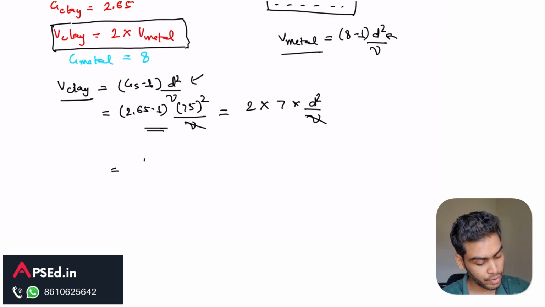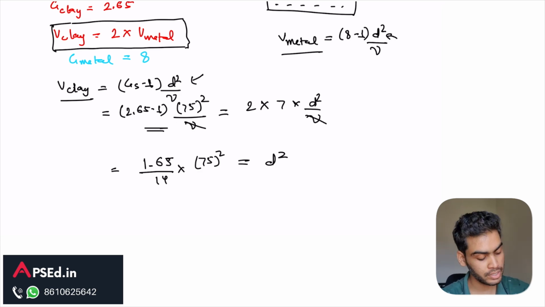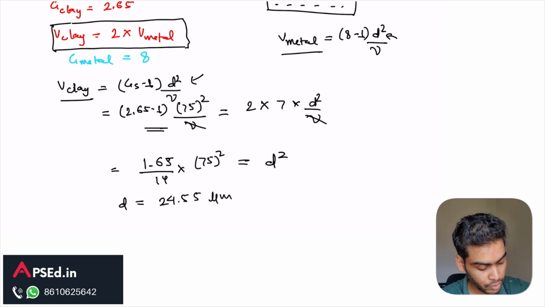So we have 1.65 upon 14, 7 into 2 times 75 square equal to d square. So this is the equation that we have here, and if you solve this, from here we get d as 24.55 micrometer.